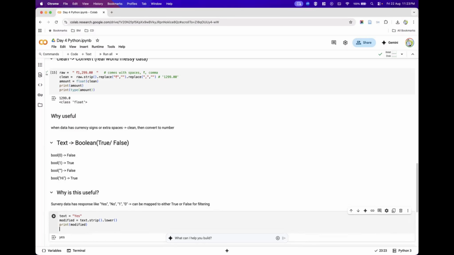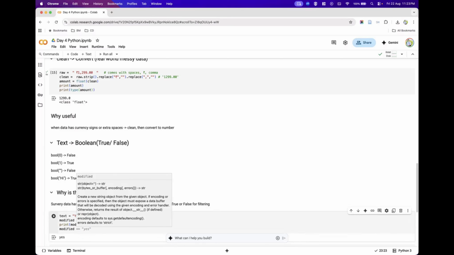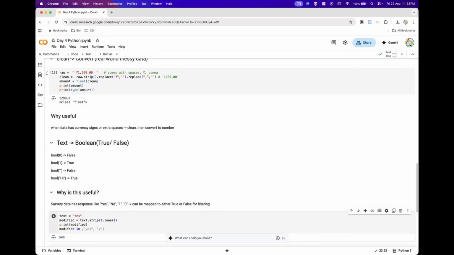And the next important thing we can see here is that the variable modified has the value "yes", which is in lowercase. Now I want to check whether that modified "yes" is present inside this particular set data type.